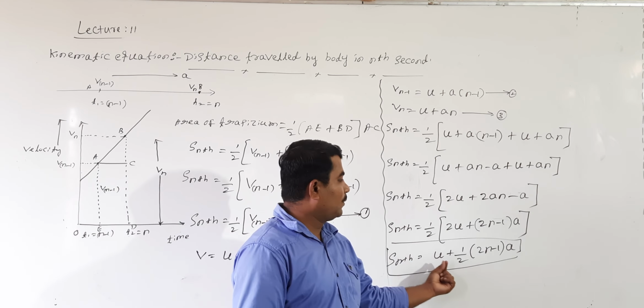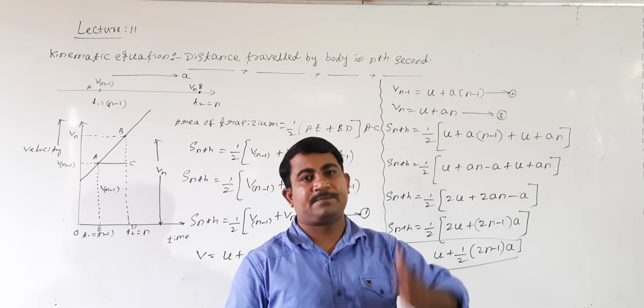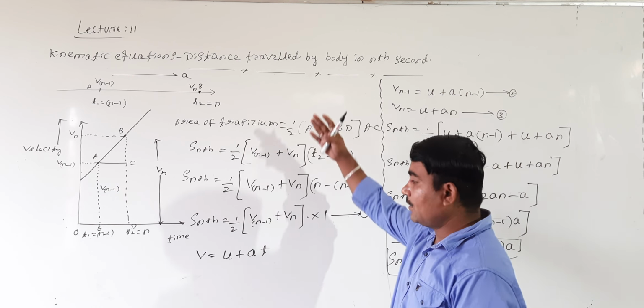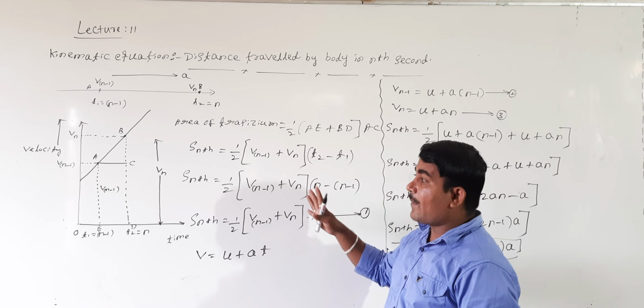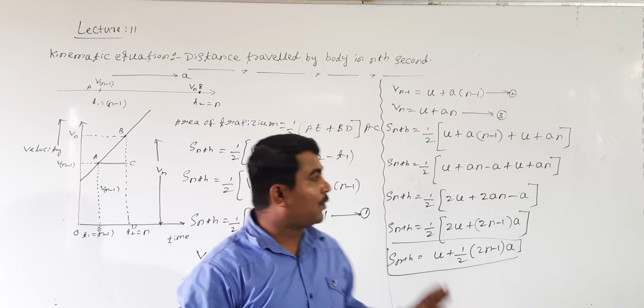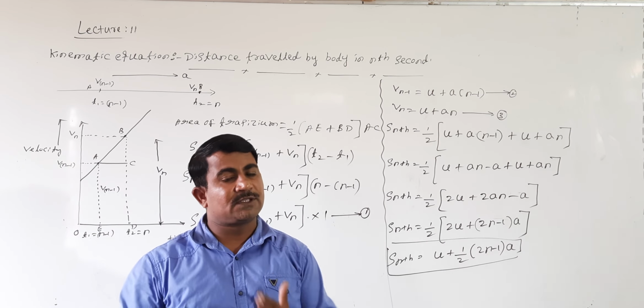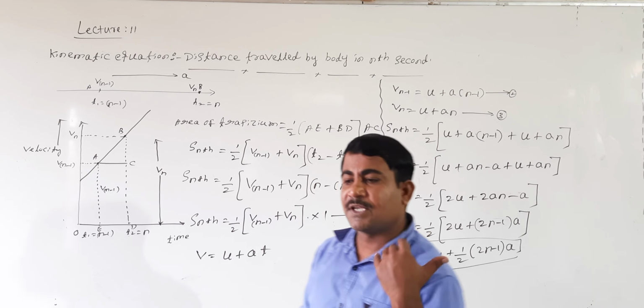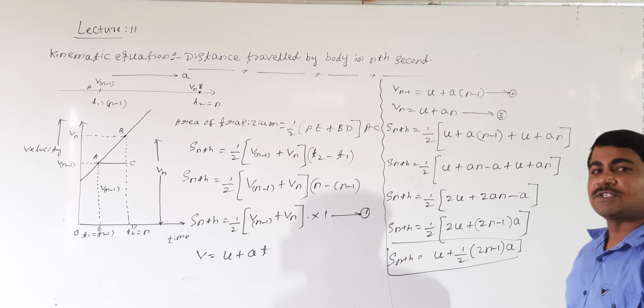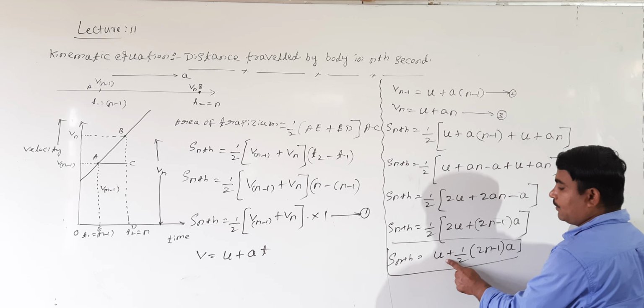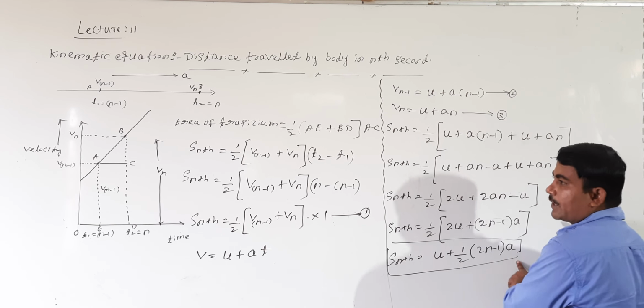Sn equal to u plus half into 2n minus 1. Are you following? This is the distance traveled in n seconds. No need to practice this equation here because it is not in the NCERT syllabus. Just note down the formula. Distance traveled in n seconds equal to u plus half into 2n minus 1 into a.